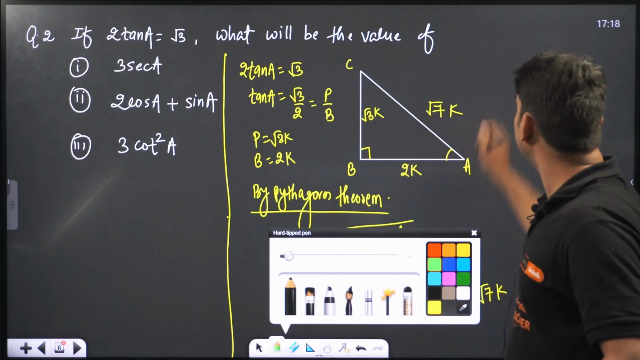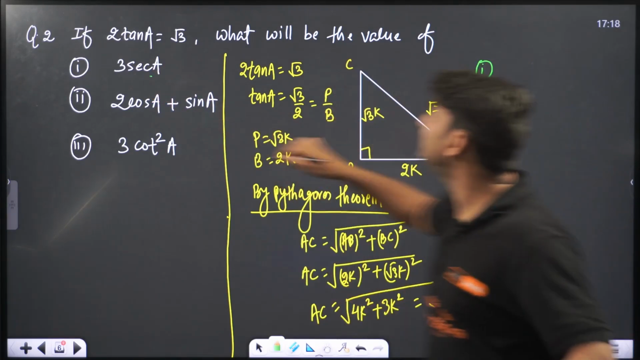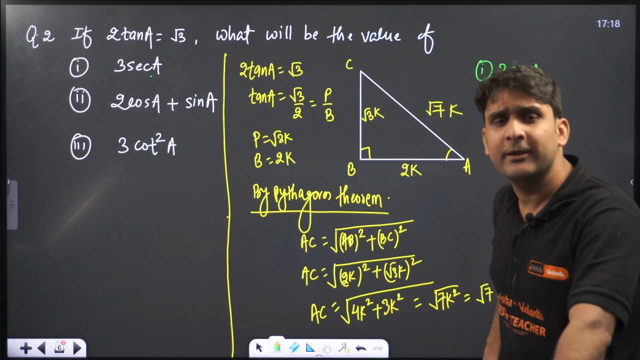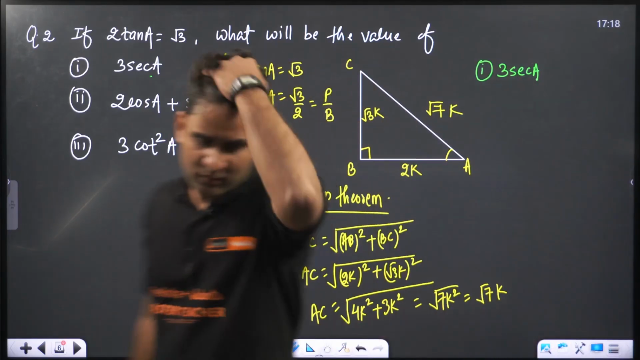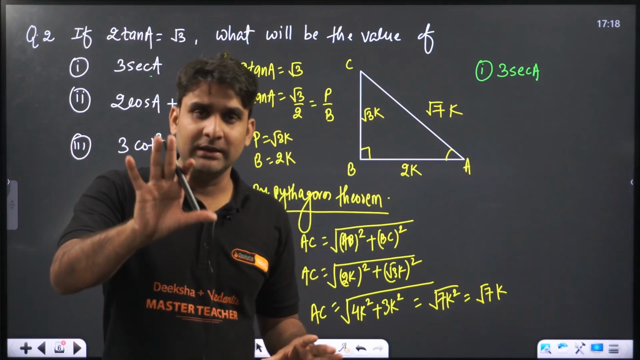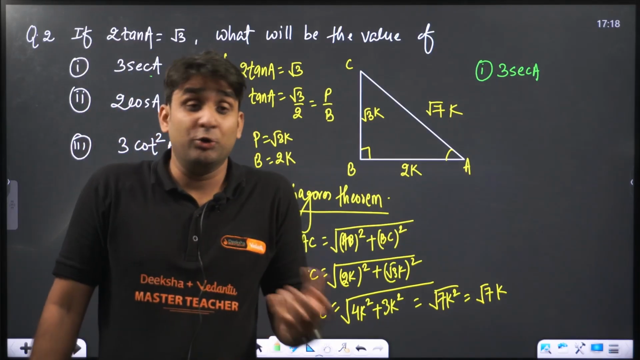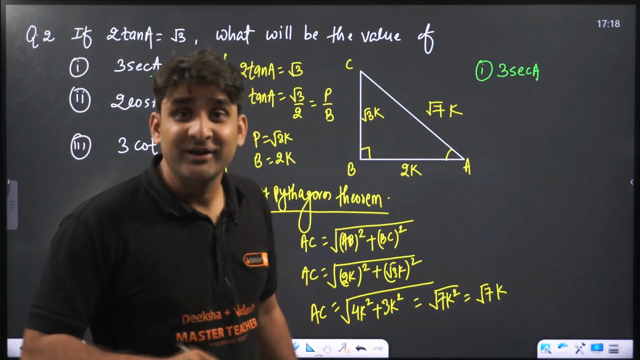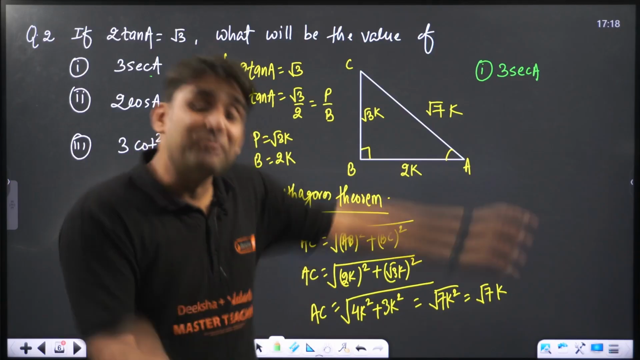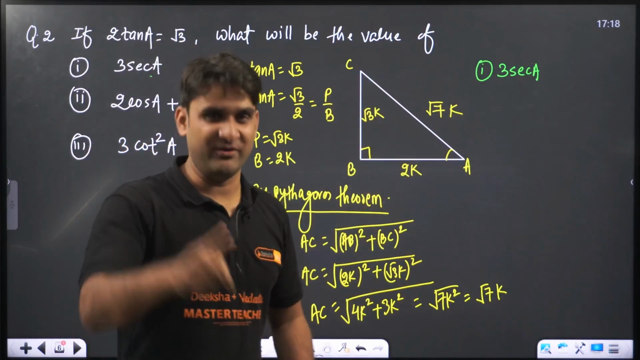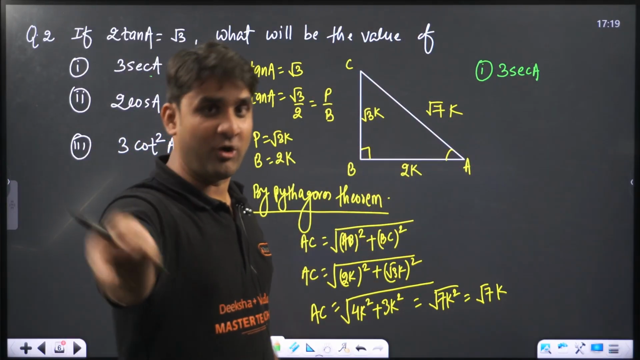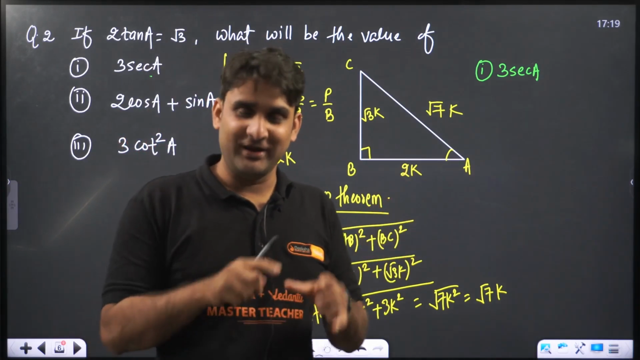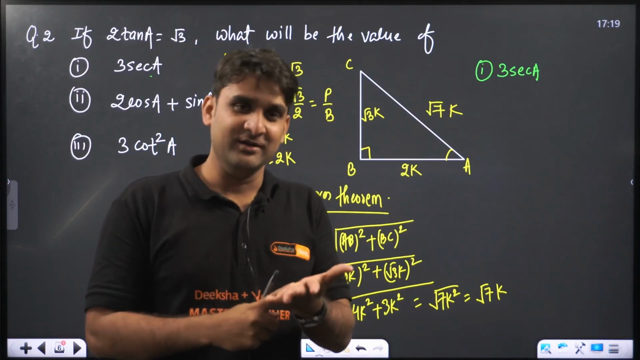The first question here is, what will be the value of 3 sec A? Come on yaar, 3 sec A. What is sec A? You might be forgetting, unfortunately, and saying, sir, I don't know sec A. What is sec A in ratio? But my dear, you know cos A? If you know cos A, the reciprocal of cos will be sec. And if you don't know cos A, my dear, sorry, I can't do anything for you now. So in cos and sec, you should know any one.